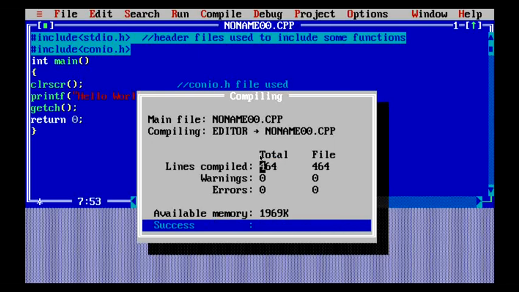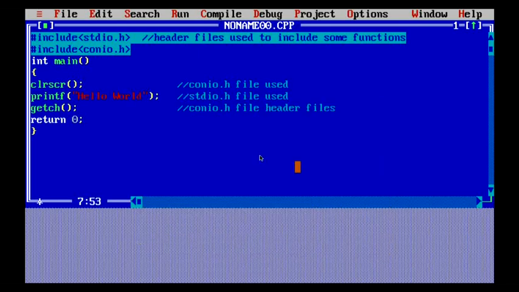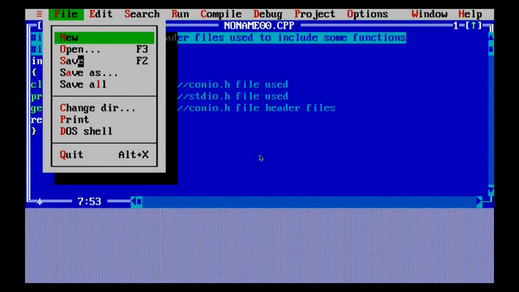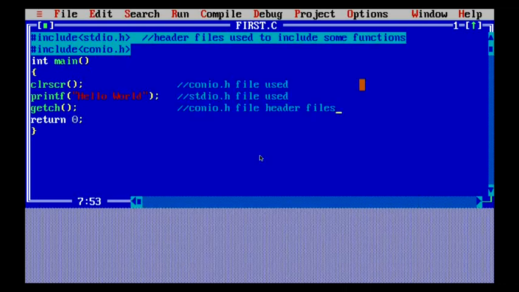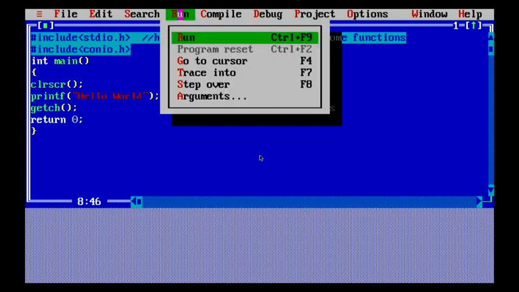When I want to run this code, first of all I compile it with Alt F9, and you can see no errors are shown. If there were errors, they would be displayed. Now we have to save this file, and I'm saving it as first.c. Whenever you want to save a C file, it will be saved with the .c extension. Then I click OK and after that I run it, either with the shortcut Control F9, or by going to Run at the top and clicking on the first option, that is Control F9.